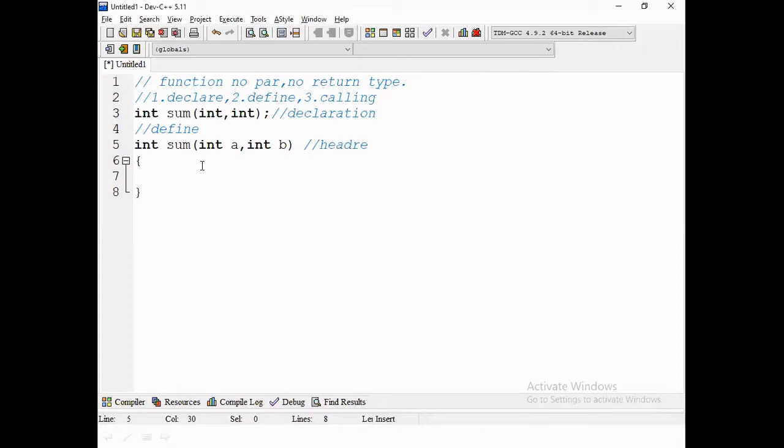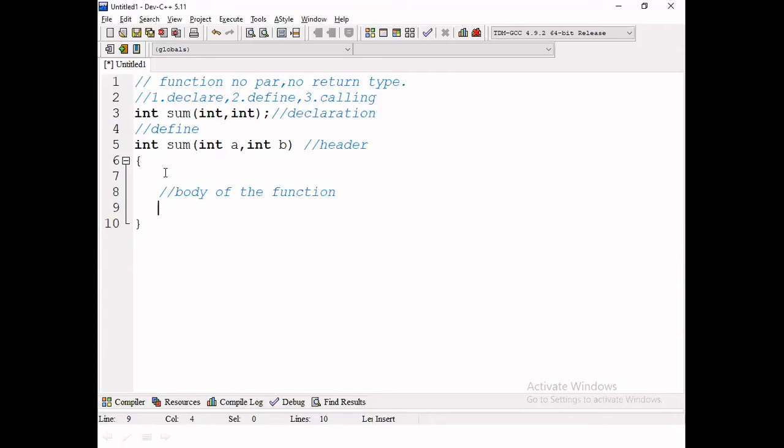The function header contains, as we already discussed, the type of the function, the function name, and the formal parameters. There is no limit, but in our function we define two variables. Next comes the body of the function. What is our idea? Sum is the function name.